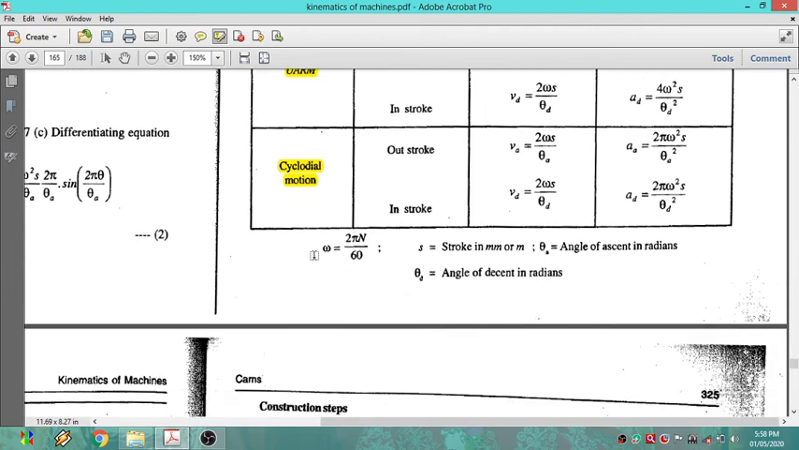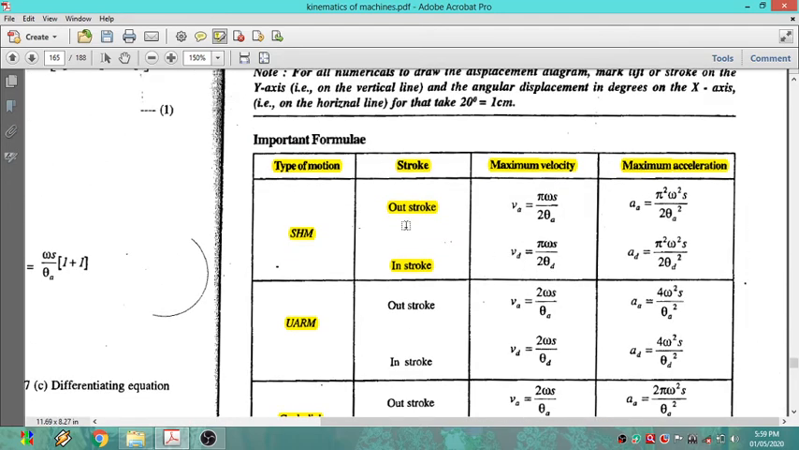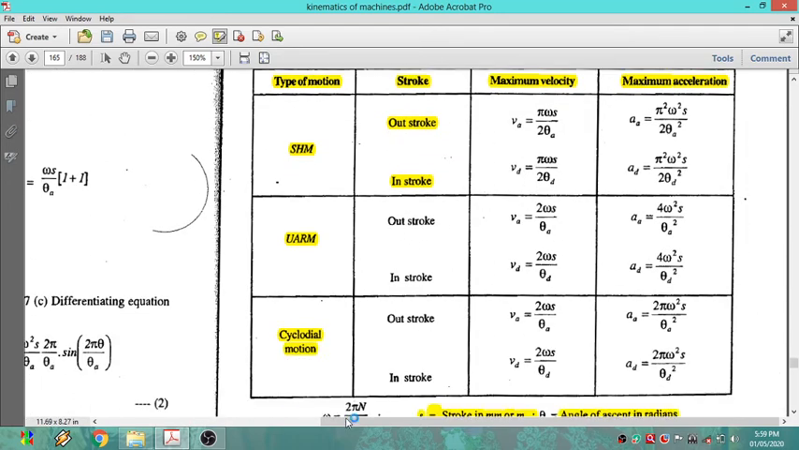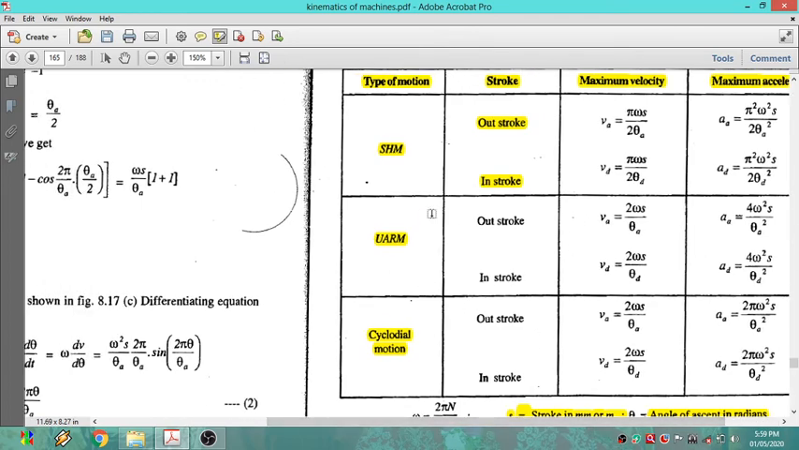One more thing: omega, the angular velocity, we can calculate generally as 2 pi N by 60. S is nothing but the stroke; in mm also we can take, or in meters. Theta A is the angle of ascent in radians. I have already told that: angle of ascent is nothing but the rise. Theta D is the angle of descent, that is the return. Descent is nothing but the return stroke. So by seeing this important formula table, you have to remember this table, it is very important.